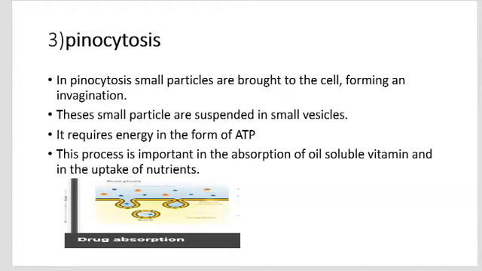These small particles are suspended in a small vesicle. It requires energy in the form of ATP. This process is important in the absorption of oil-soluble vitamins and in the uptake of nutrients.